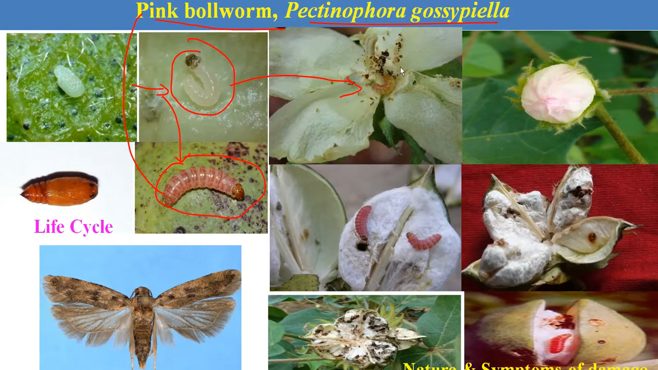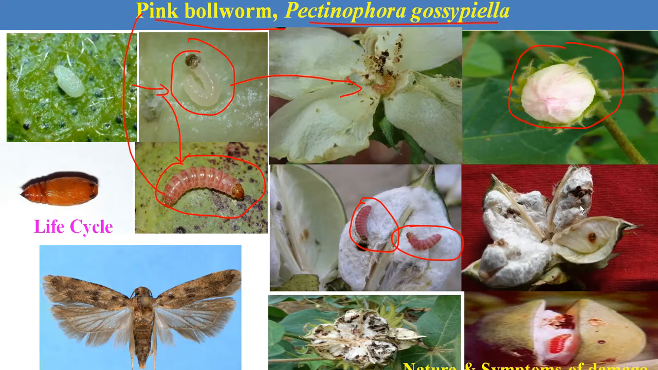Due to their continuous feeding, it gives one characteristic symptom in the flowers of the cotton. The flowers look like a rosette in appearance, or rosette flowering. Then this pink larva enters totally inside the bolls by making small circular holes, and when these larvae enter into the bolls, they plug the holes they made on the surface of the bolls with their own excreta, and feed on the inner content of the bolls.